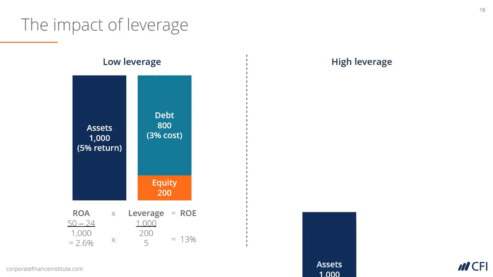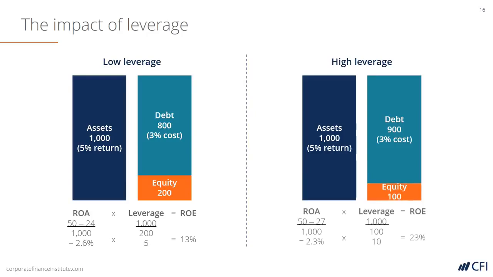But let's compare that to a higher degree of leverage, where the equity is only half the amount. In this case, the return on assets starts with the same interest income as the low leverage example, which is 50, but that's offset by a higher interest expense. Because the higher leverage company is using more debt, it has to pay more interest, and therefore 27 is deducted as opposed to 24 in the low leverage case. When divided by the asset base of 1,000, that results in a return on assets of 2.3%. So that return on assets is slightly lower than in the low leverage case.